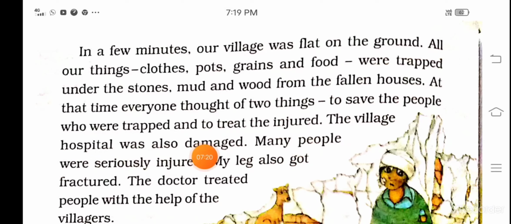The village hospital was also damaged. Many people were seriously injured. My leg also got fractured. The doctor treated people with the help of the villagers.